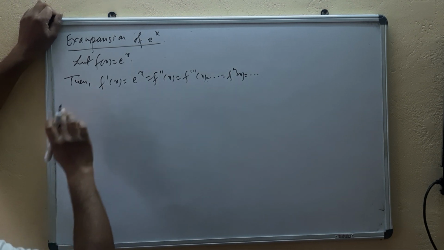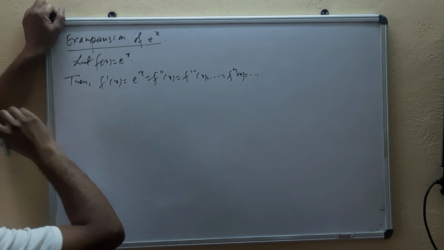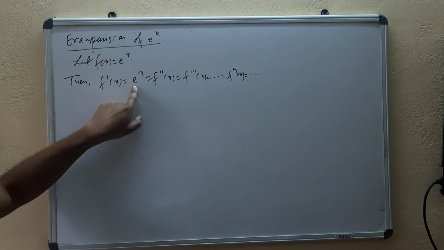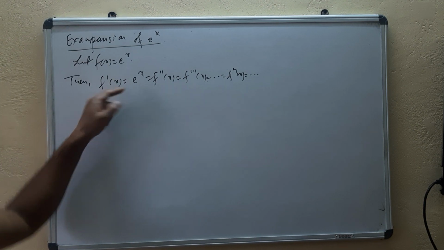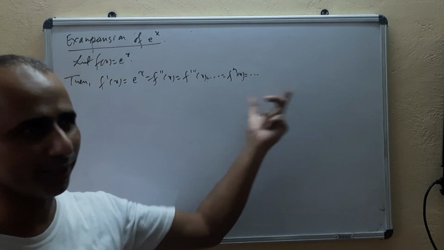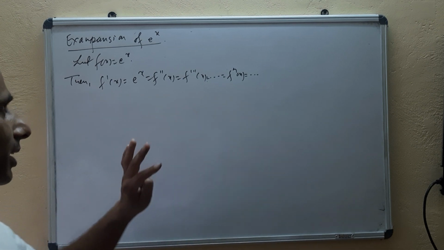So here first, let's see, f'(x), f''(x), meaning the derivative of each order is continuous, because e^x is a continuous function, isn't it? Everywhere on the whole real line, not in any interval 0 to x, but everywhere.